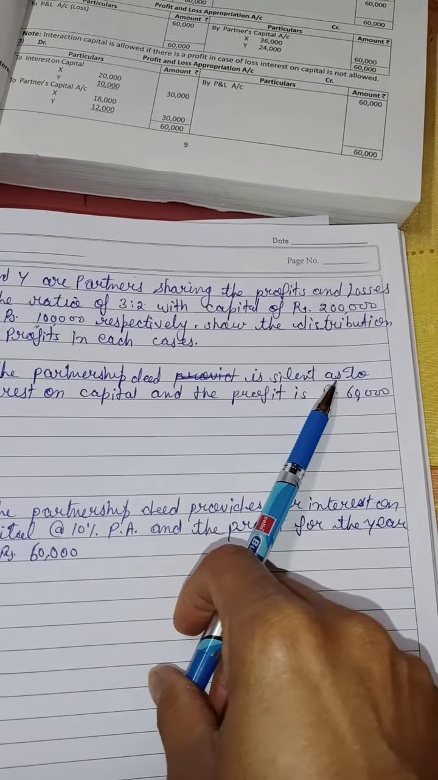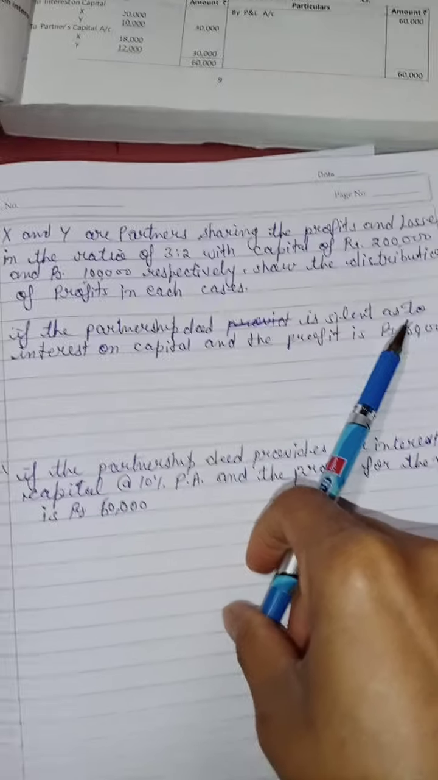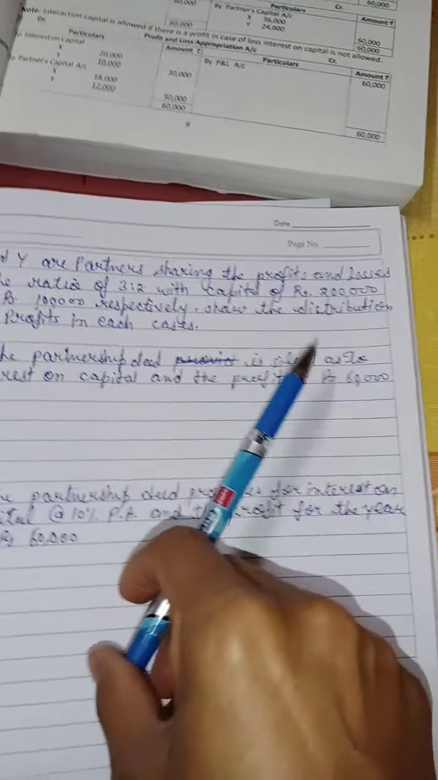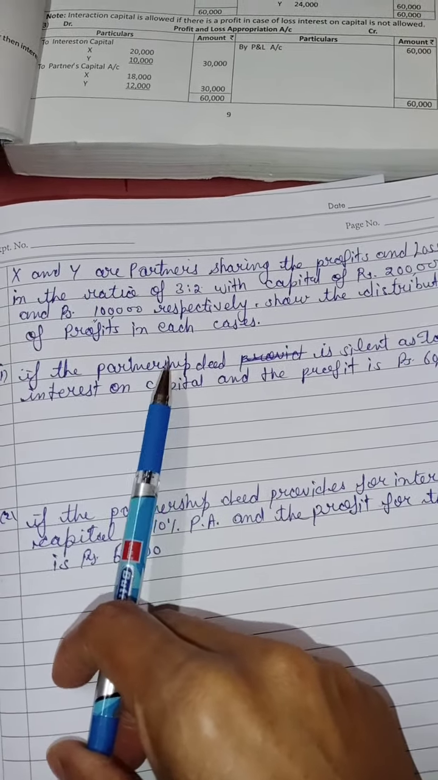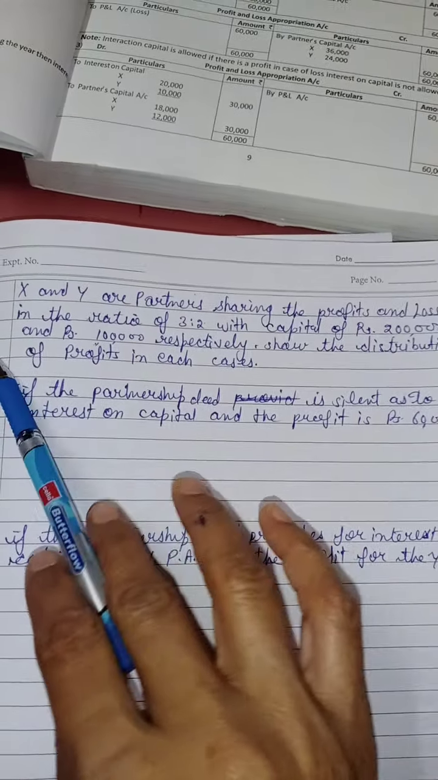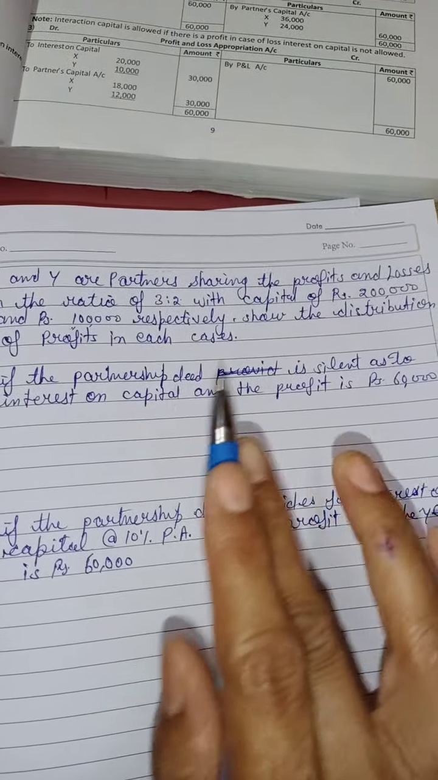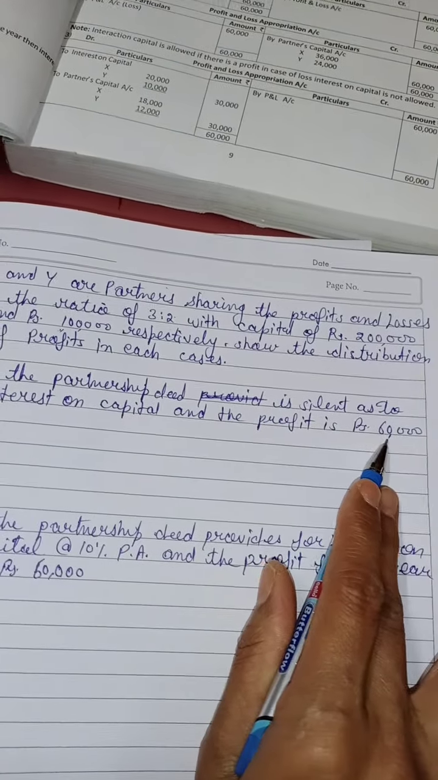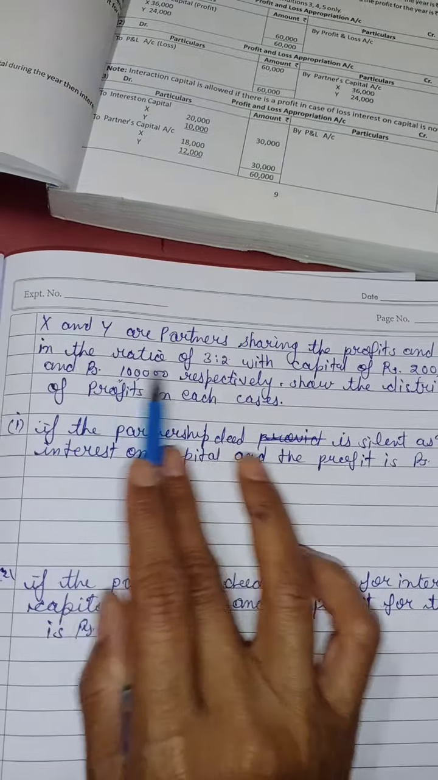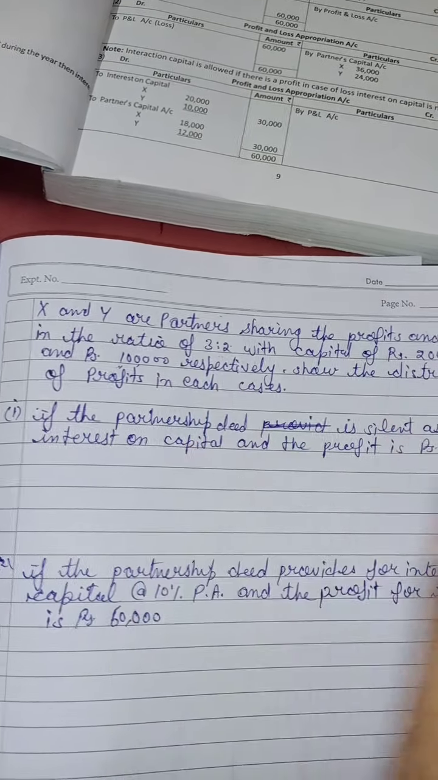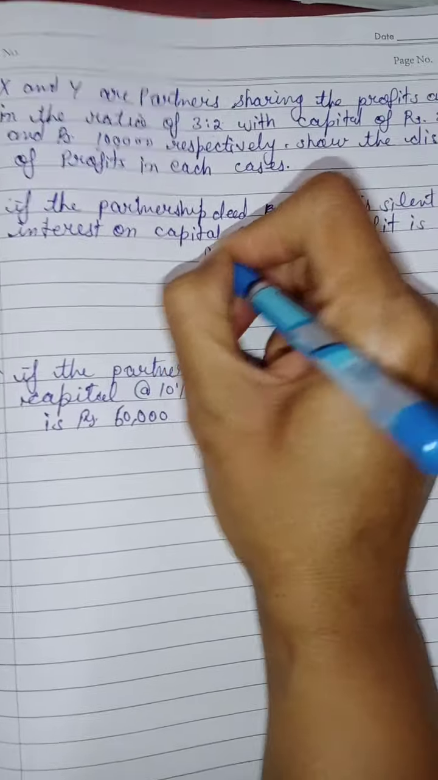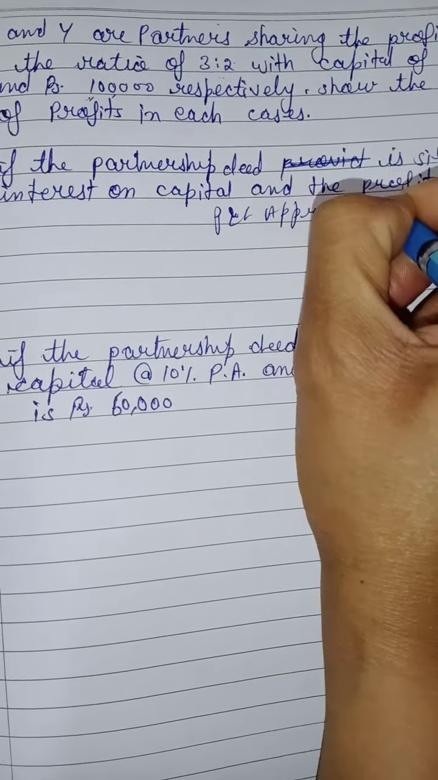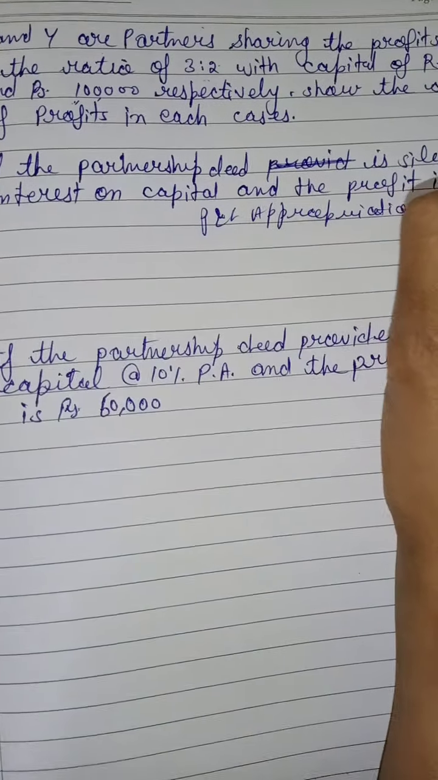If the partnership deed is silent about interest on capital and the profit is rupees 60,000. I told you previously, if the partnership deed is silent about interest on capital, then interest on capital will not be allowed. We will only distribute this profit in the profit sharing ratio. So, P&L appropriation account.